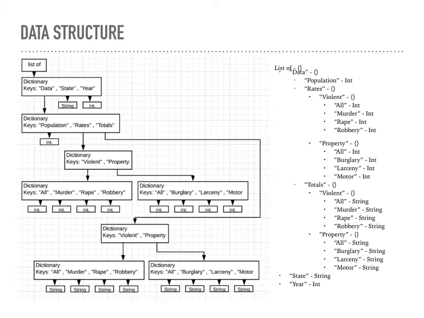So this slide goes over the structure of my data set. On the left, you have a graphical representation, and on the right, it's a list representation. So to access the data I used in the study, I started at data, right in the first dictionary box, then went down to rates, then to violent, and then to all. The reason why I wanted to look at all is because this is more of a general look at the violent crime rate in Virginia instead of looking at a specific crime rate for a violent crime in Virginia, such as murder or rape.